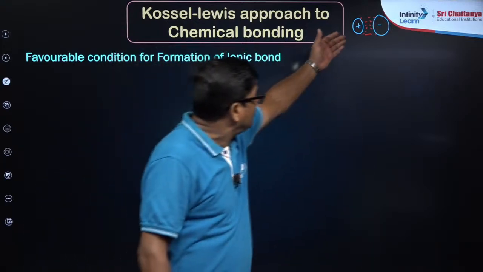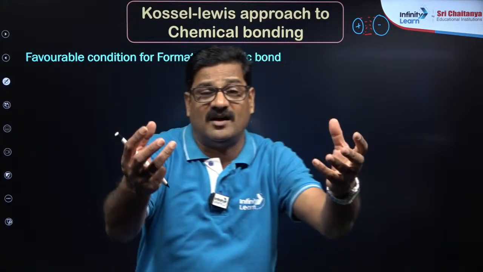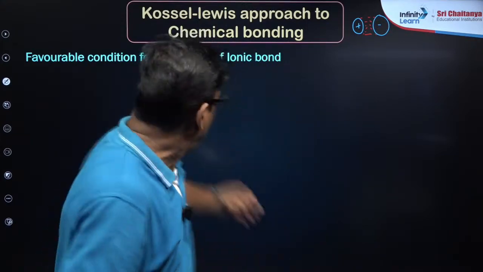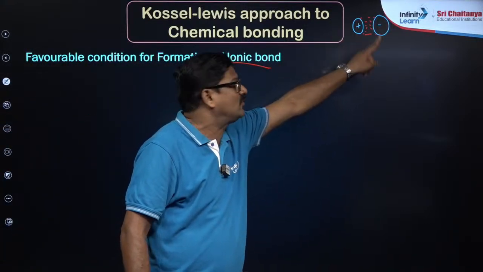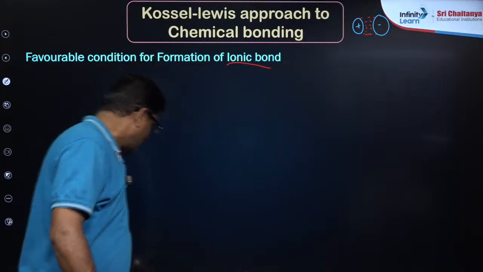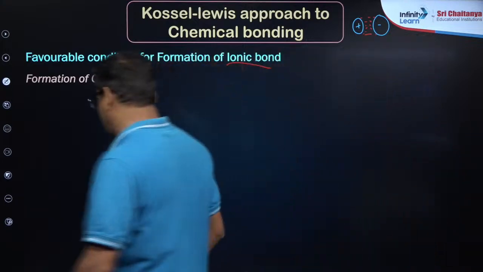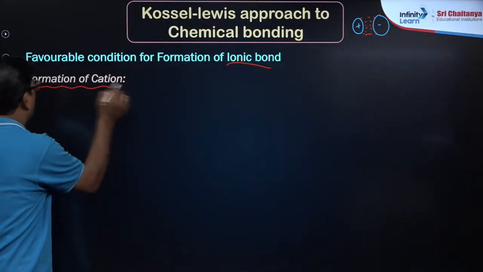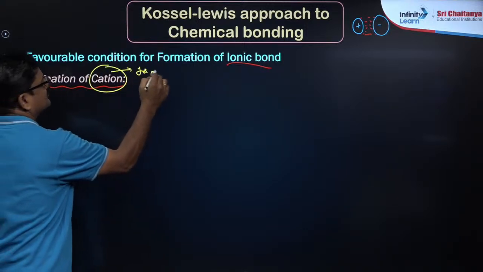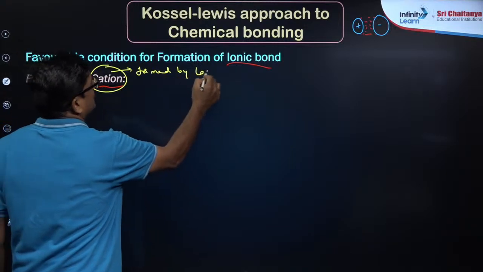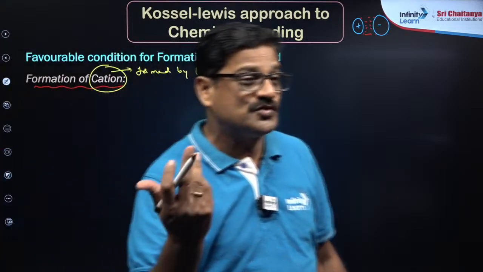For that, we need to get ready with cation and we need to get ready with anion. Once the cation and anion are ready, they are going to attract. So the conditions that form ionic bond are that we need to form a cation and an anion, my dear students. So let's look at the formation of a cation. Cation is formed by losing electrons.